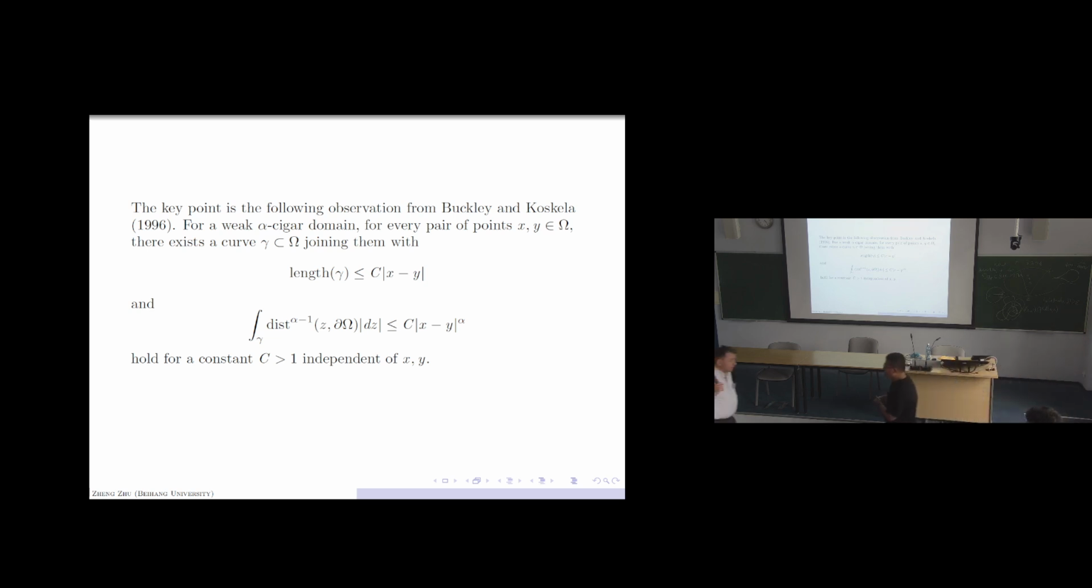Is this paper already in Potential Analysis? I don't.